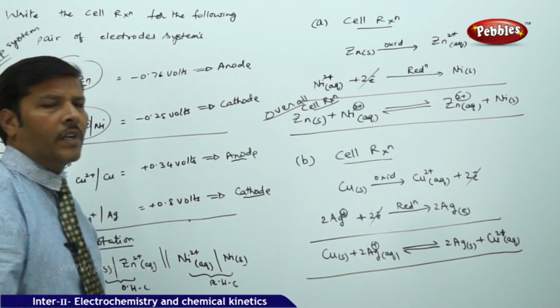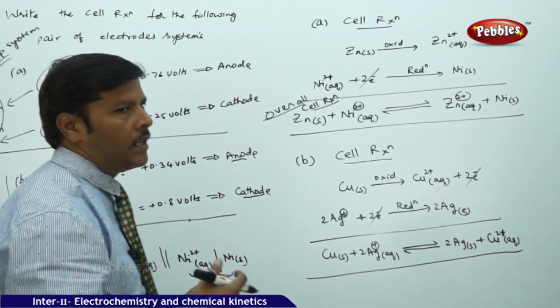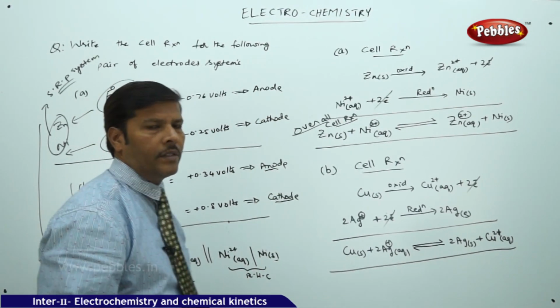So in this way we can write the different cell reactions depending upon the different electrode pairs in the standard reduction potential system of the reactivity series.